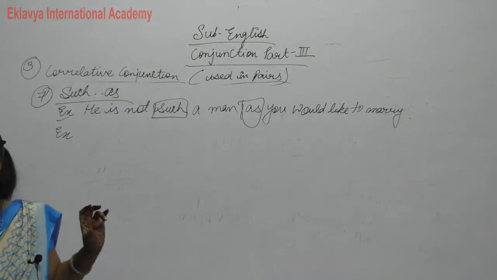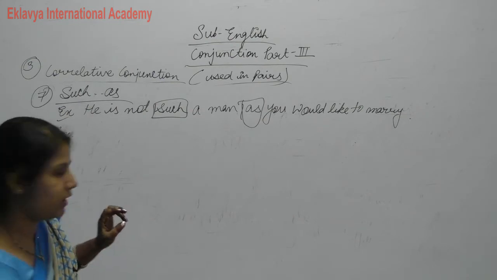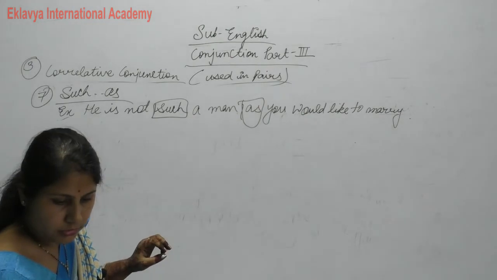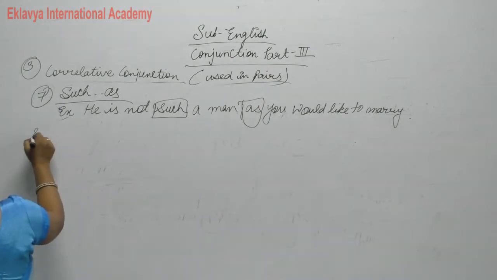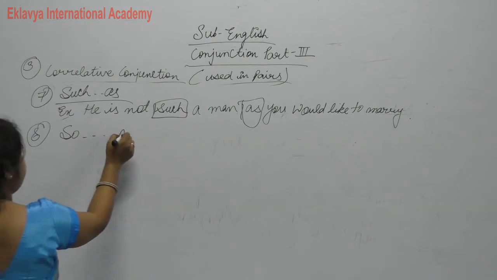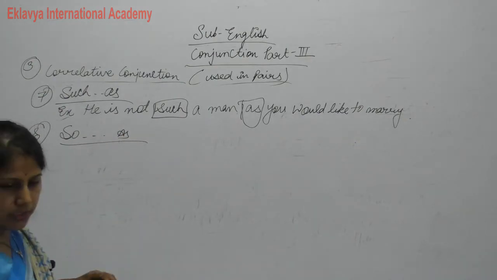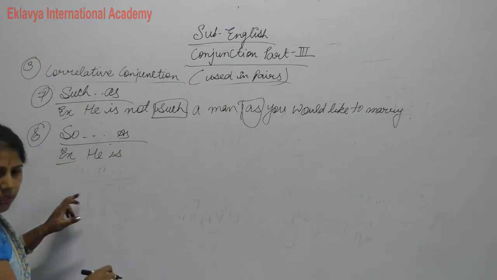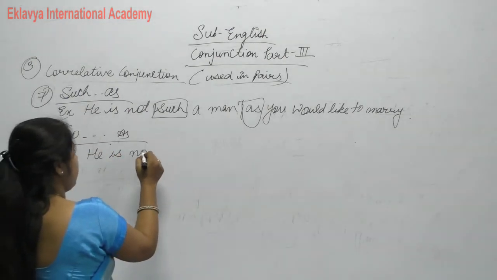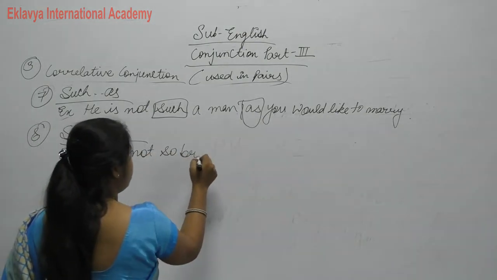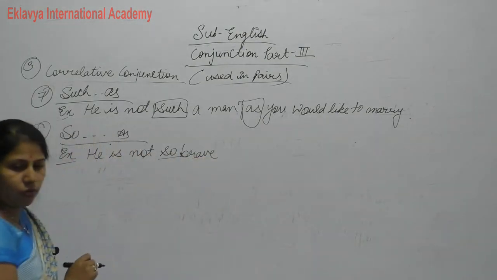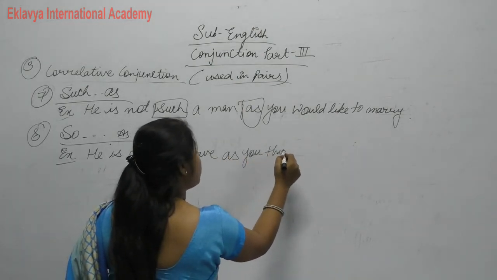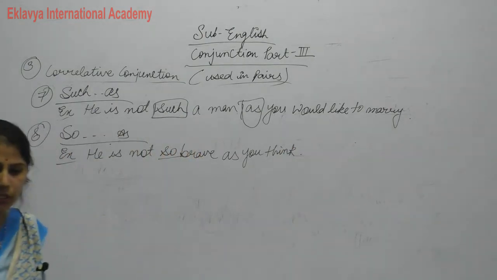Next is another one, "so as". Eighth is our "so as". He is not so brave. He is not so brave as you think. As you think. He is not so brave as you think.